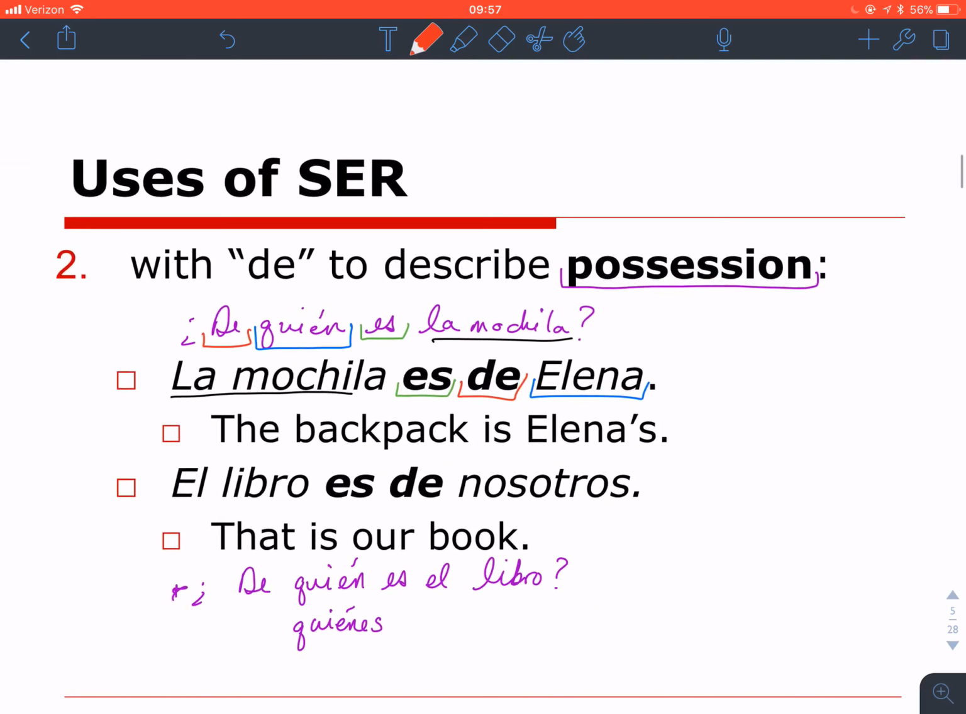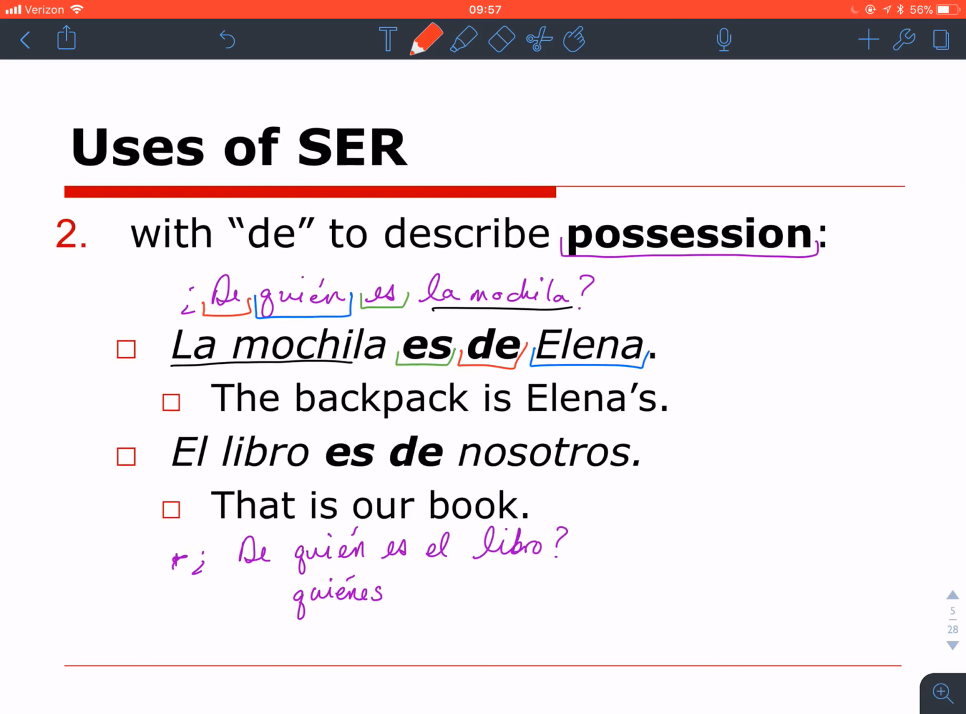The second use of ser is to describe possession. And again, we use it with de, but instead of saying de dónde, we're going to say de quién es la mochila. La mochila es de Elena. And you could see how the grammar mirrors what we saw in the previous slide. ¿De quién es el libro? El libro es de nosotros. ¿De quién es el libro? El libro es de ellos. You see that there is a de in my question and a de in the answer.